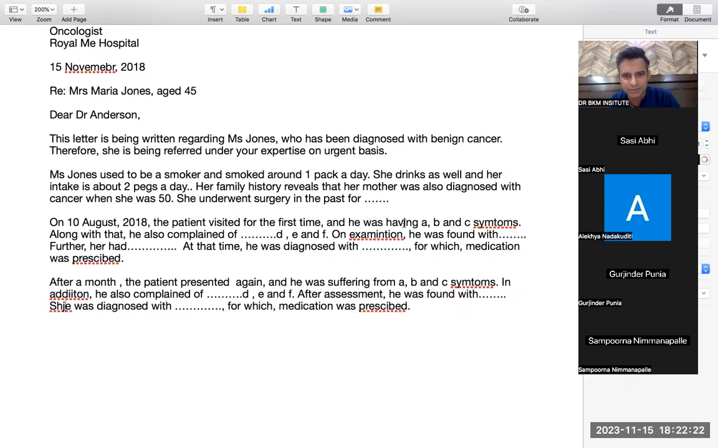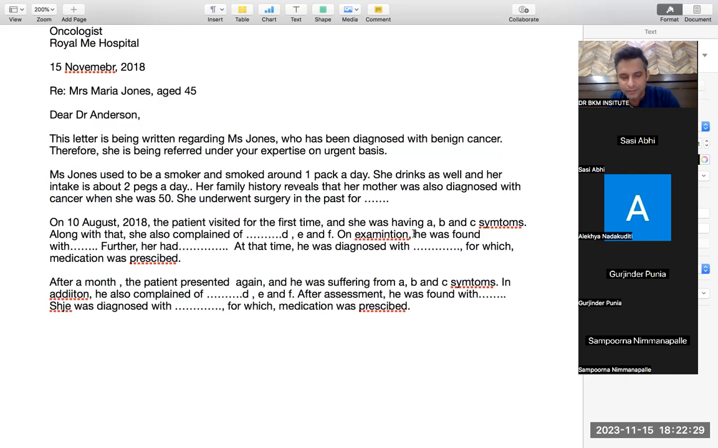So I should change the patient visited, so I would write she. These small mistakes can also happen in the final exam. Always check your gender. She was diagnosed with, and she was suffering from this. In addition, she also complained of this thing. After assessment, she was found with this thing.